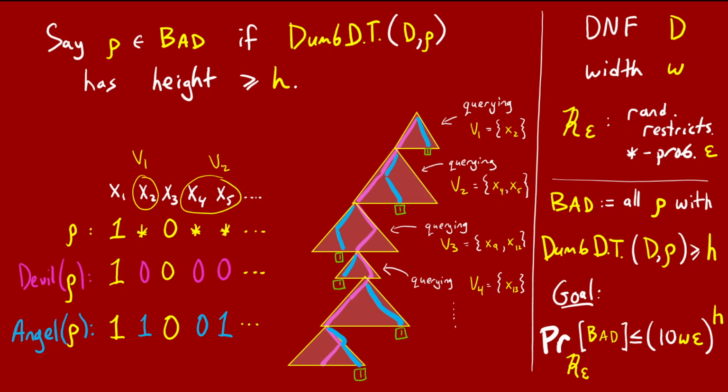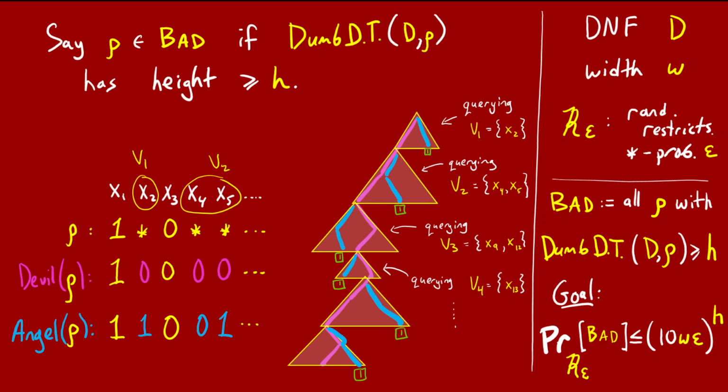Now angel of row will also fix the variables in v2. Remember that v2 comes from the definition of devil of row. The devil restriction got us to some unkilled term where the unfixed variables were v2. And angel of row sets those v2 variables in exactly the way that would lead to the leaf labeled 1. Again, for each block of variables down the devil path, v3, v4, etc., the angel restriction fixes the variables in the unique satisfying way. Technicality alert, if we had to truncate the devil path to height h, then the angel restriction doesn't get all the way to a 1 leaf in the last block, but it's still defined to be the unique path that satisfies all the literals in that block. Anyway, I promised I wasn't going to talk about this boring technicality, so never mind.